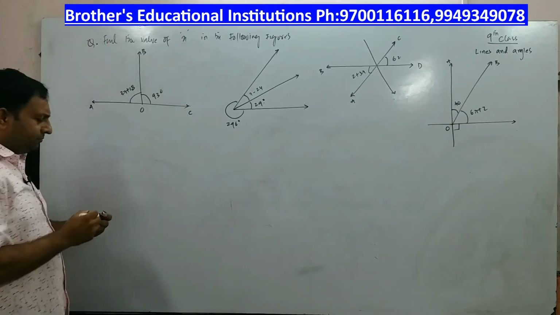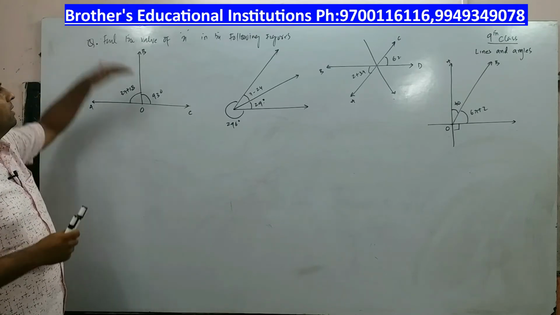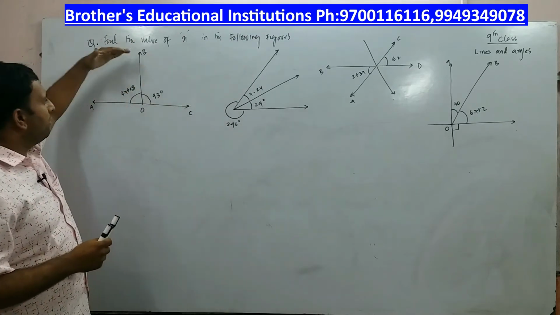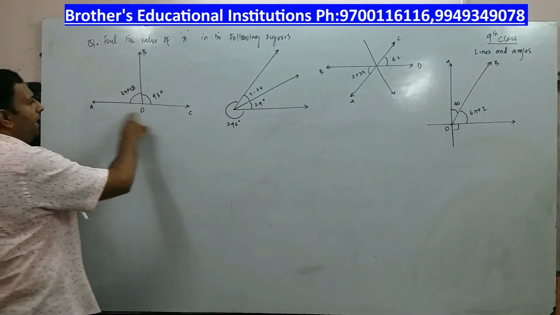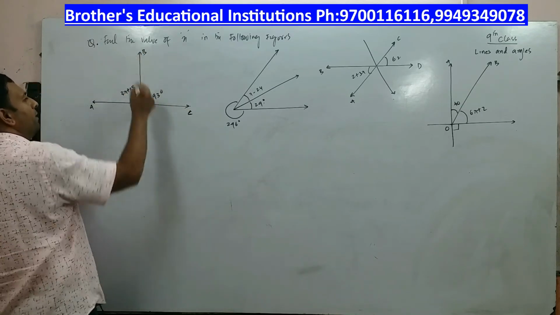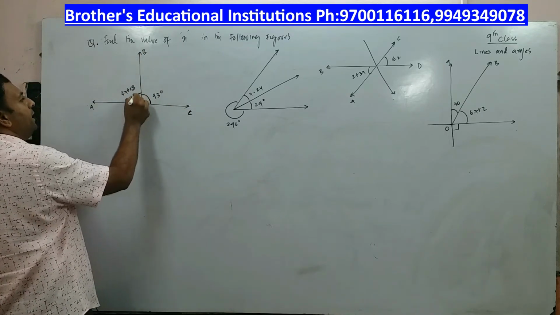Children, you can see the following figures there. Find the value of x in the following figures. Now some interesting questions I brought for you. This is a straight line indicating AOC. On this straight line, there is OB. This side the angle is 90 degrees and this side it is 3x plus 4.